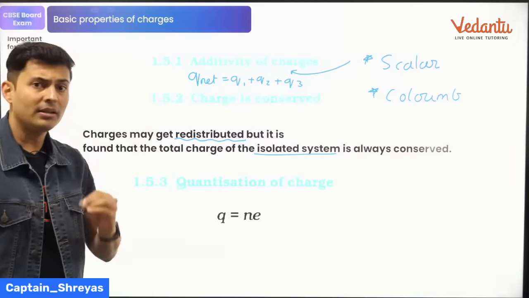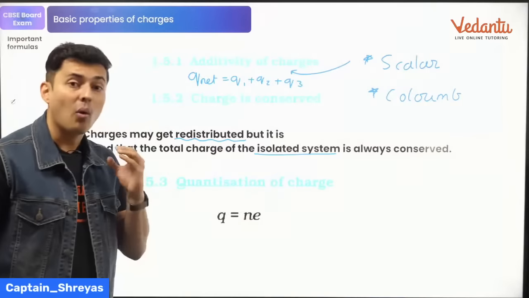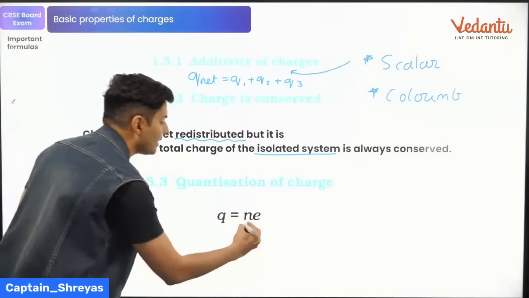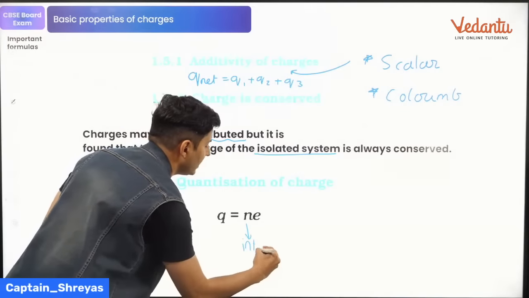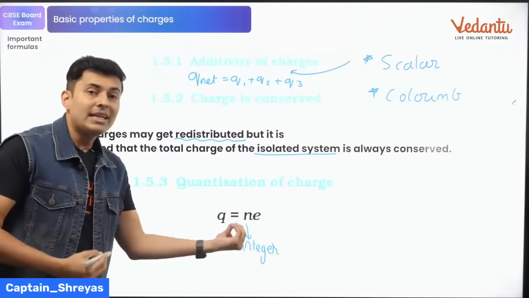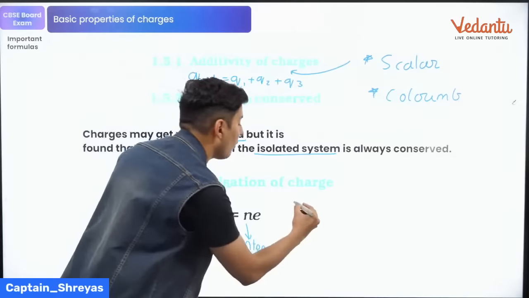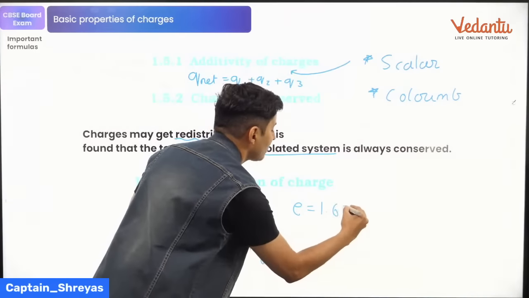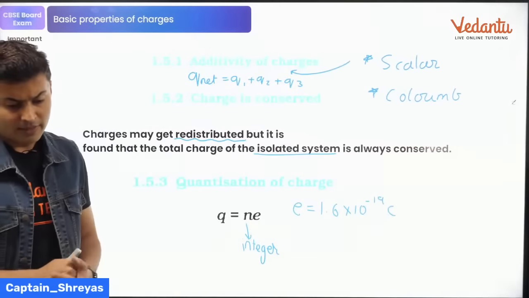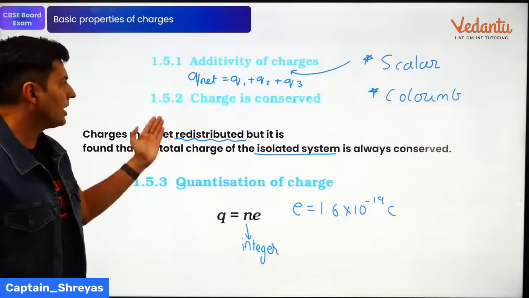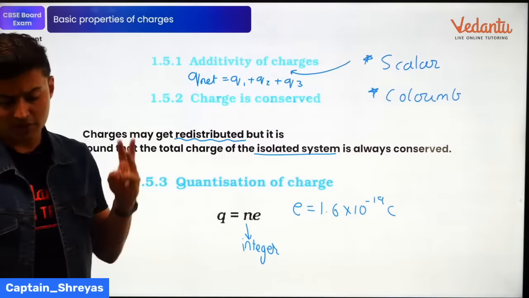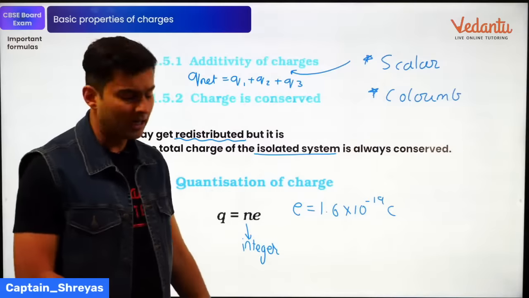The last property that you have to mention is that charges are quantized. Charges are always integral multiples of e. This is very important, guys. N is some kind of an integer. It could be positive or negative, because charges can be positive or negative. And e is the smallest charge possible. If you want, you can even specify the value, which is 1.6 into 10 to the power minus 19 coulomb. Everyone with me? So addition of charges, conservation of charge, and quantization of charge are the 3 main pointers.